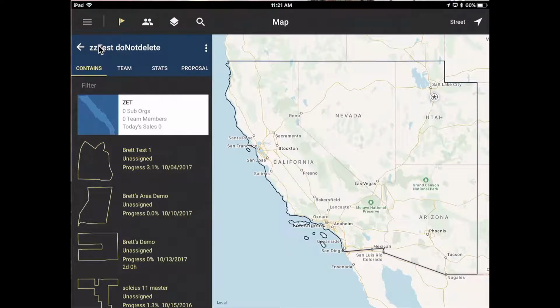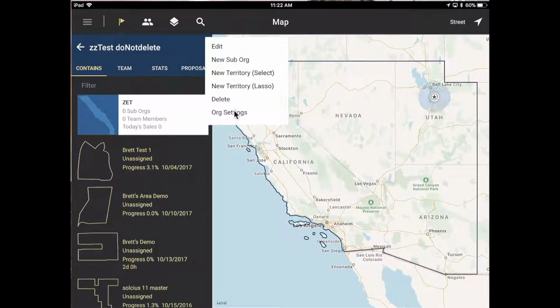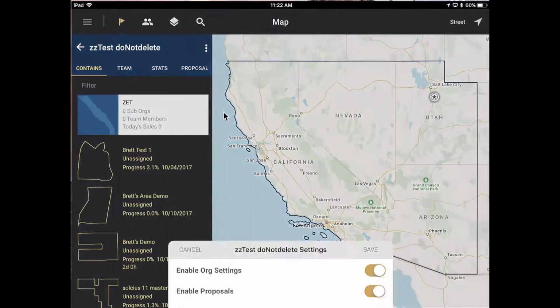Now I want to go back to the main organizational view and show you some of the other capability that an owner of Legion has inside of the platform. If you click on the three-dot menu right here, again, this is an organization of which I'm a part. This would be your dealer, your organization, or your group of which you're an owner. As I click on the three-dot menu, notice that I have the standard capability that you'll find in all of the other functionality as a manager or an owner. But then I also have org settings.